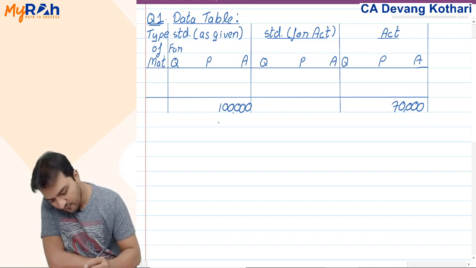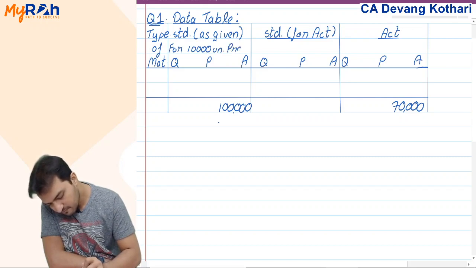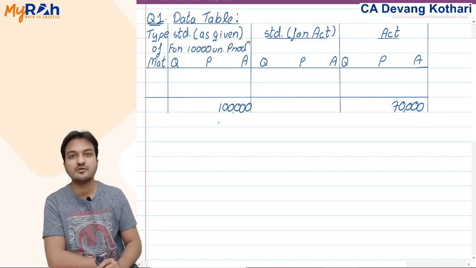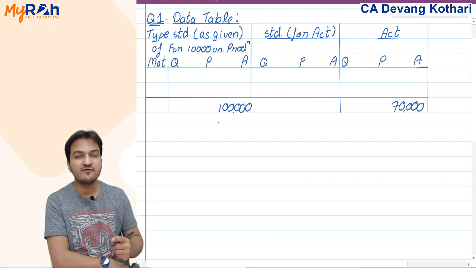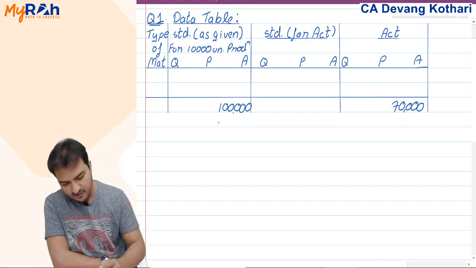It was given for 10,000 units production. That standard cost given was given for 10,000 units production.